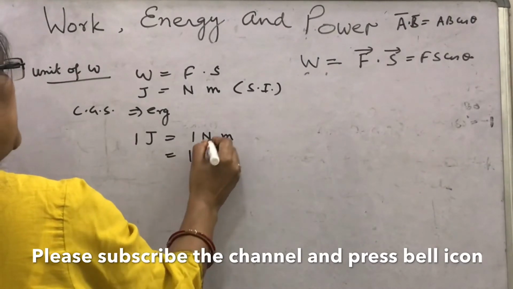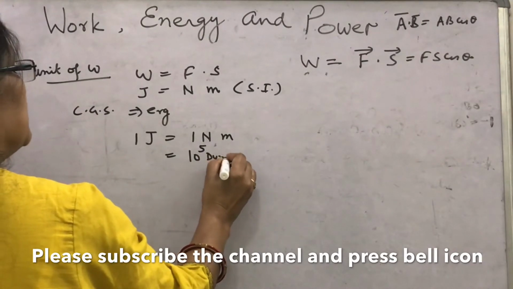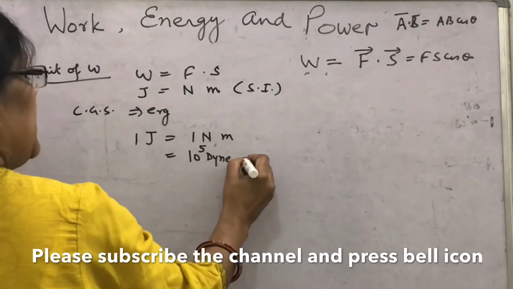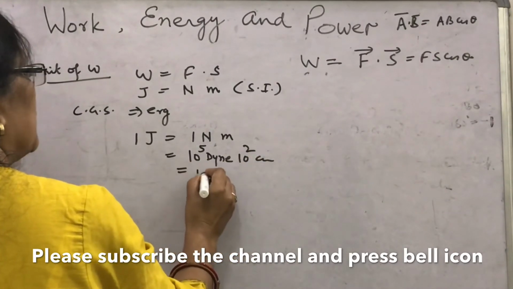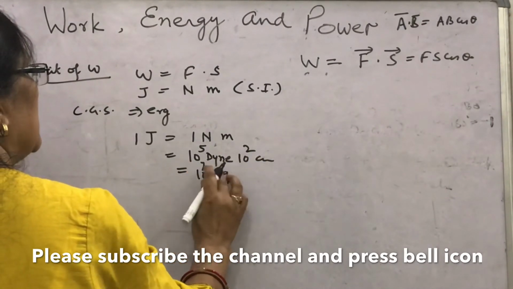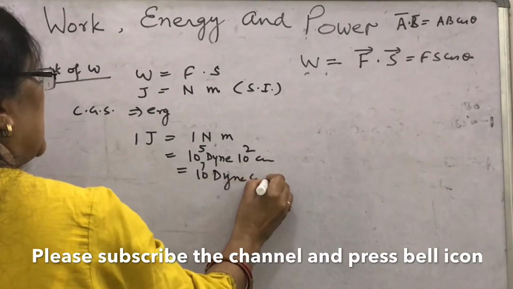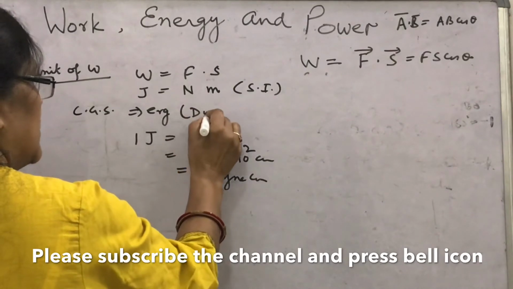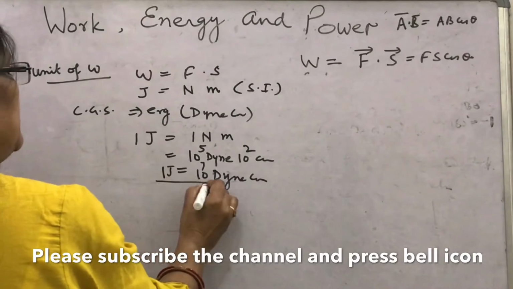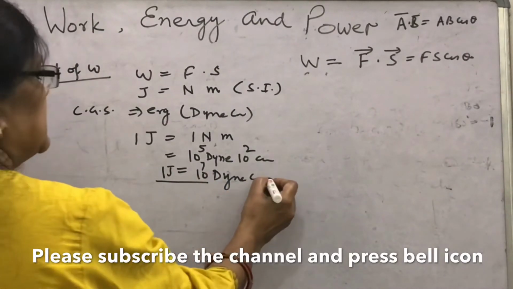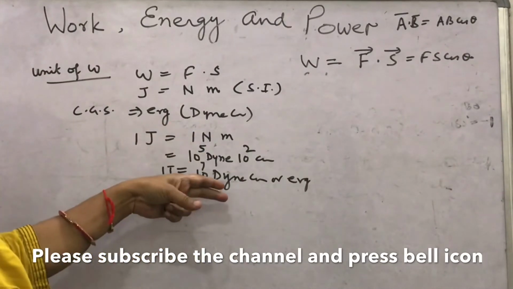How will you write Newton in terms of dyne? 1 Newton is 10 to the power 5 dyne, and meter is 10 to the power 2 centimeter, so it will become 10 to the power 7 dyne centimeter, and this dyne centimeter is called erg. What is erg? Dyne centimeter. So 1 joule equals 10 to the power 7 dyne centimeter or erg. This is how it has been derived.